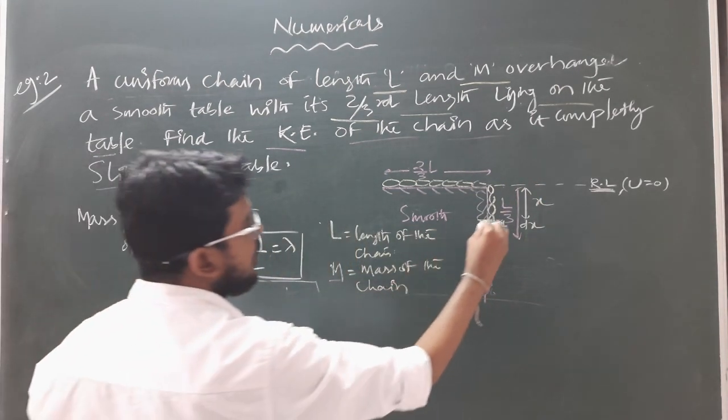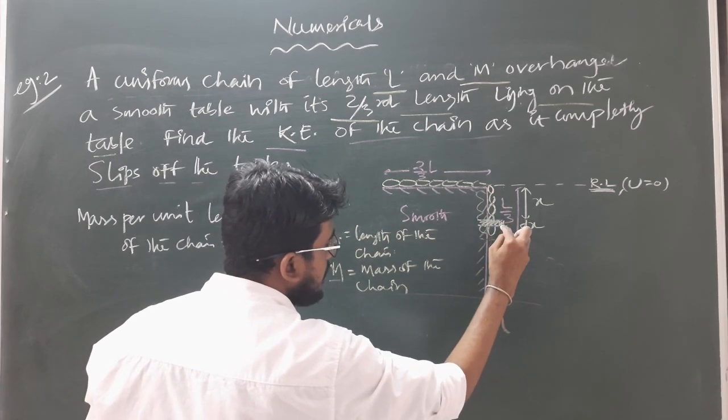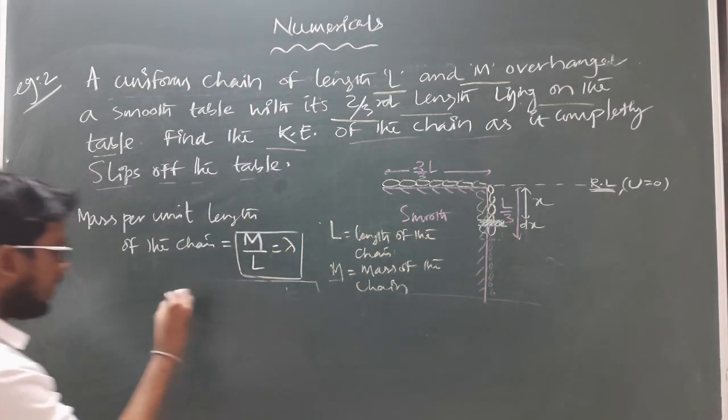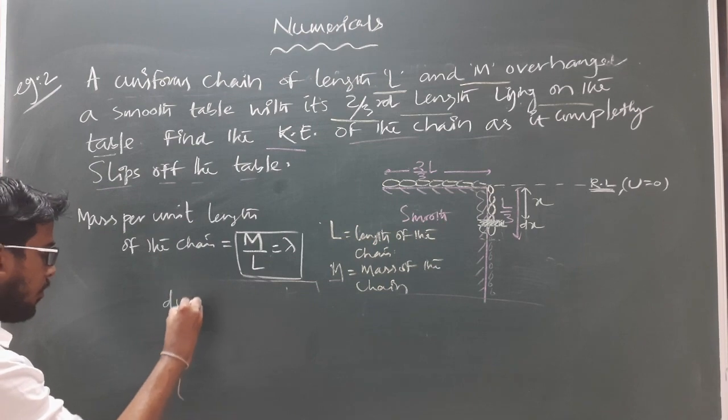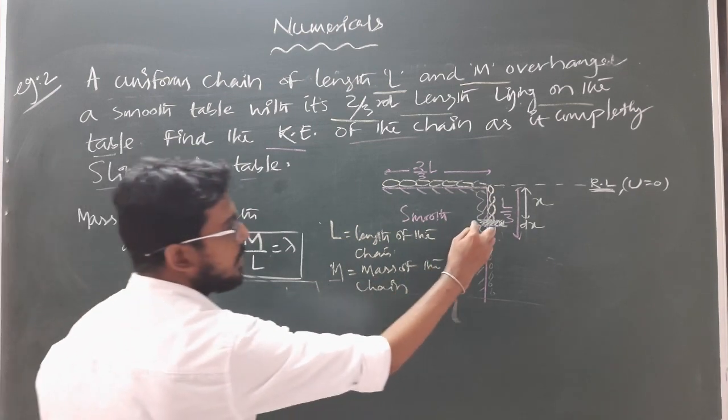What is the value of potential energy stored within this part of the chain? Let it be dU, the small amount of potential energy stored within this part.